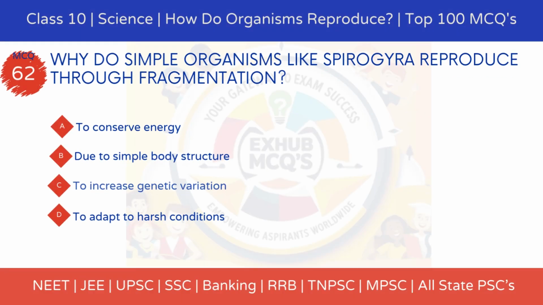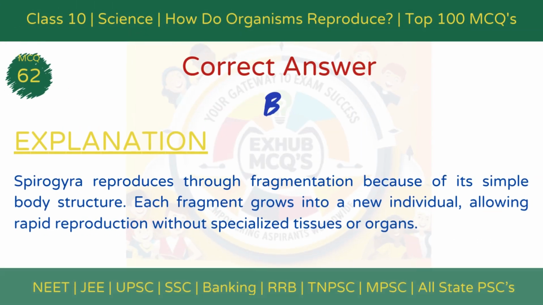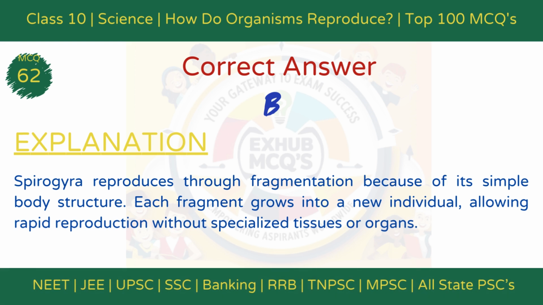MCQ 62. Why do simple organisms like Spirogyra reproduce through fragmentation? Option A, to conserve energy. Option B, due to simple body structure. Option C, to increase genetic variation. Option D, to adapt to harsh conditions. The correct answer is option B, due to simple body structure. Explanation: Spirogyra reproduces through fragmentation because of its simple body structure. Each fragment grows into a new individual, allowing rapid reproduction without specialized tissues or organs.